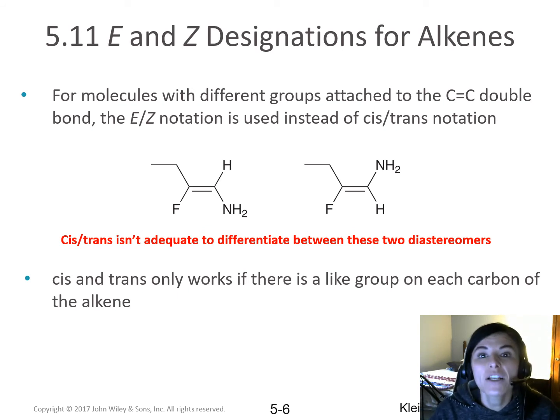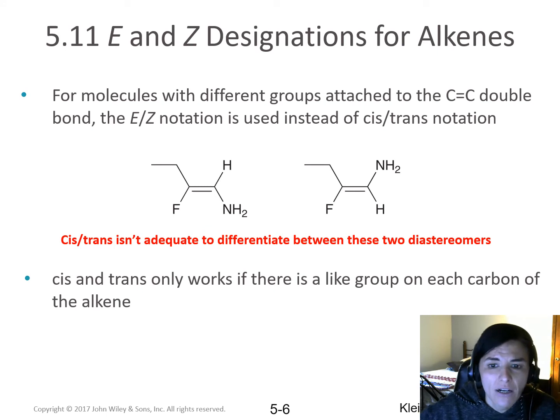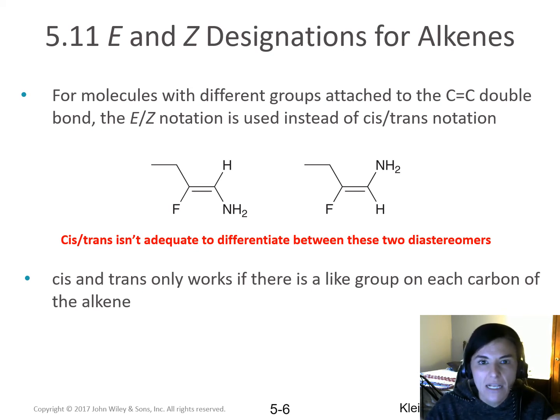Finally, we're going to talk a little bit more about classifying double bonds. We talked a little bit about the cis and trans classification of double bonds. There are only very specific situations where you can use cis or trans. You have to have two of the same group on each carbon of the double bond in order for cis or trans to work. So if you look at our example over here, we have two double bonds that are clearly different. They're orientated differently in space, but we have no cis or trans configuration because we don't have two of the same thing on both of the carbons.